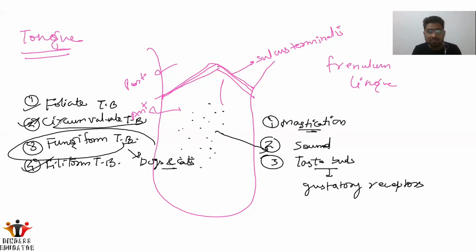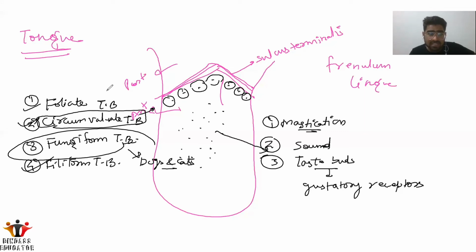The circumvallate taste buds are important because they are the largest taste buds we have, and they are present in the posterior part of the tongue. You can see them near the sulcus terminalis.